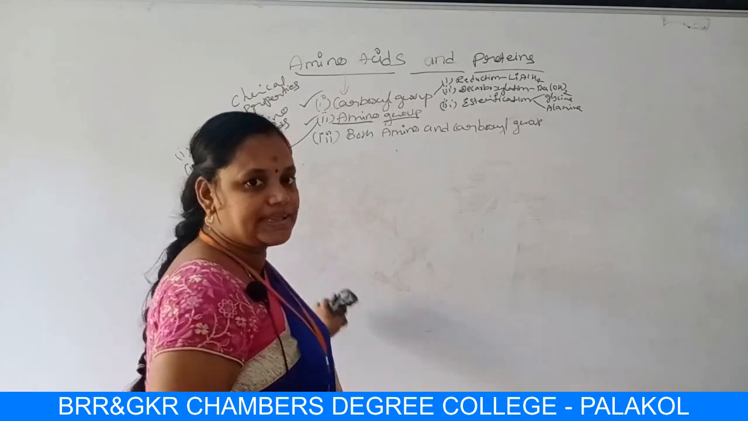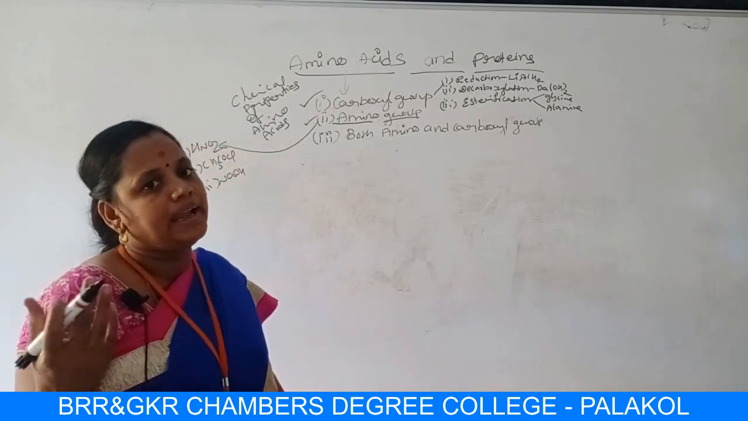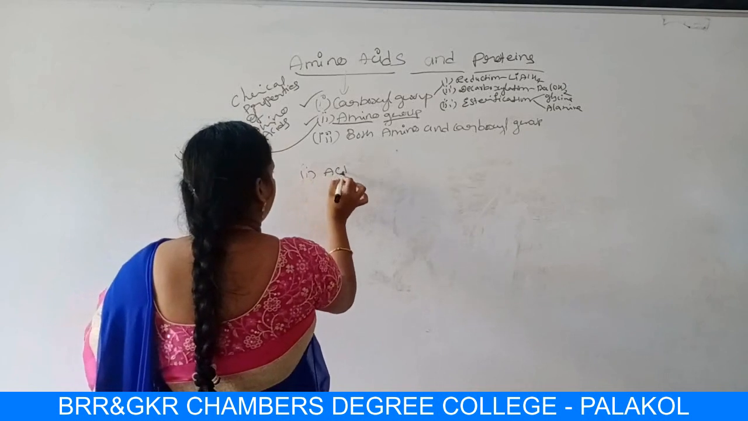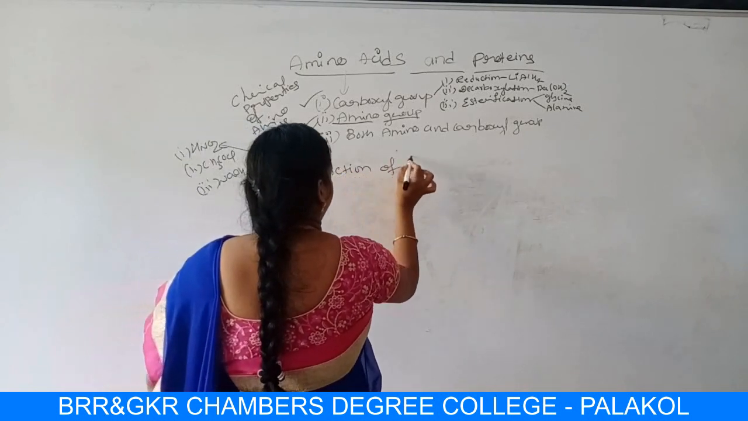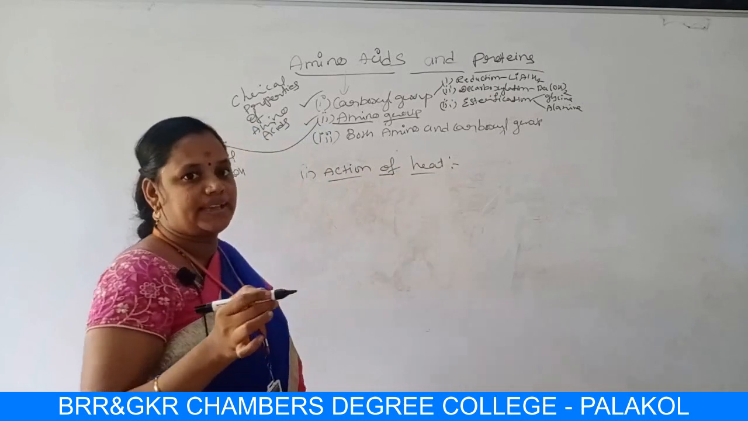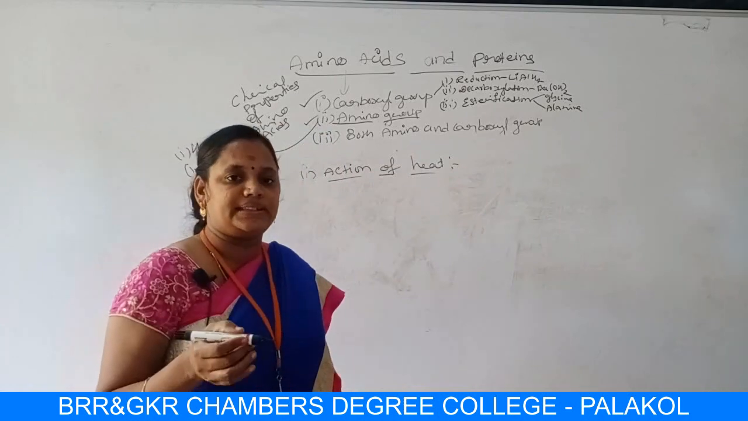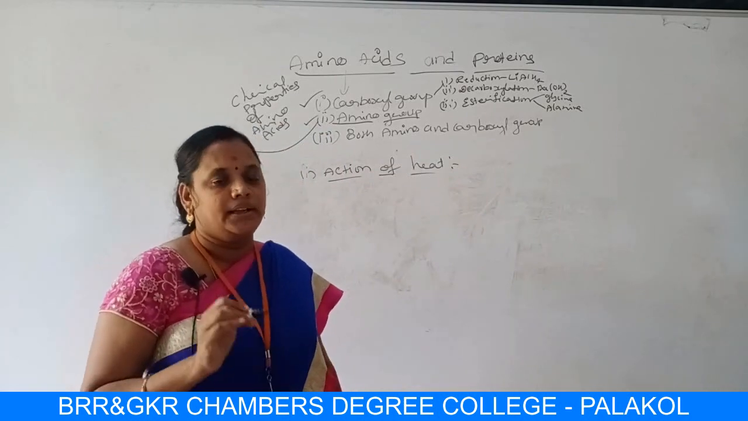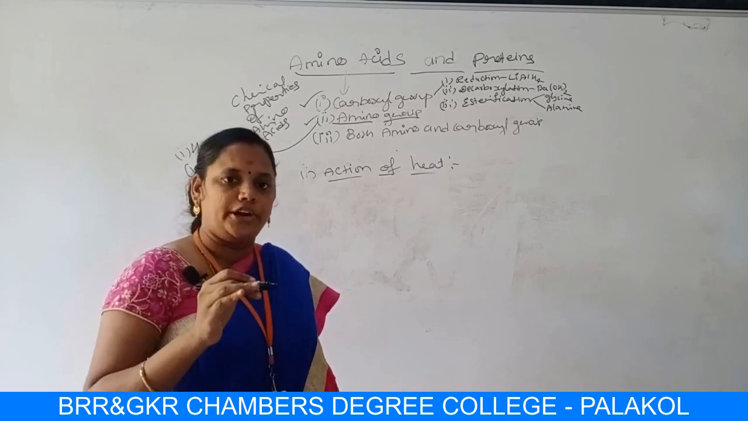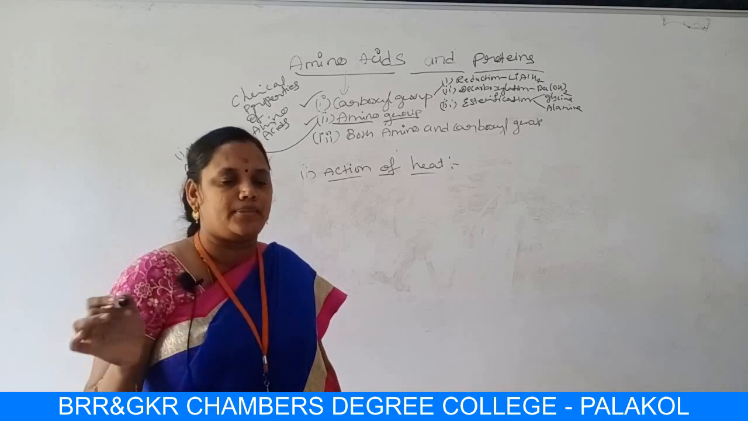Okay students, last reactions due to both amino and carboxyl groups. In that, the first is action of heat. When you treat amino acids with heat, what happens? In this category, let us try with an example of alpha amino acid, beta amino acid and gamma amino acid. I hope already you know about alpha amino acid, beta amino acid and gamma amino acid.